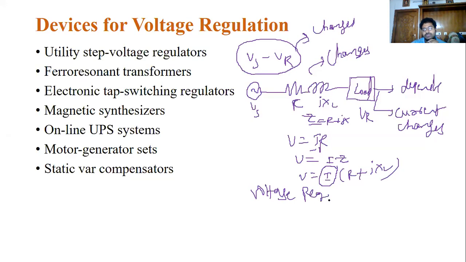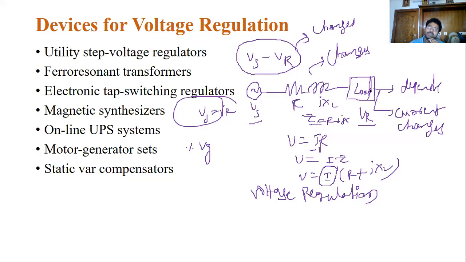A very simple one. This is the sending end voltage Vs, and this is the receiving end voltage Vr. In an ideal system we can consider Vs equal to Vr, but it is not possible because of this impedance. If this impedance changes, the percentage voltage regulation changes and increases. The higher the percentage of voltage regulation, the more losses the system has because of the impedance changes. The impedance changes because of the different types of load, and the current drawn by the system changes.